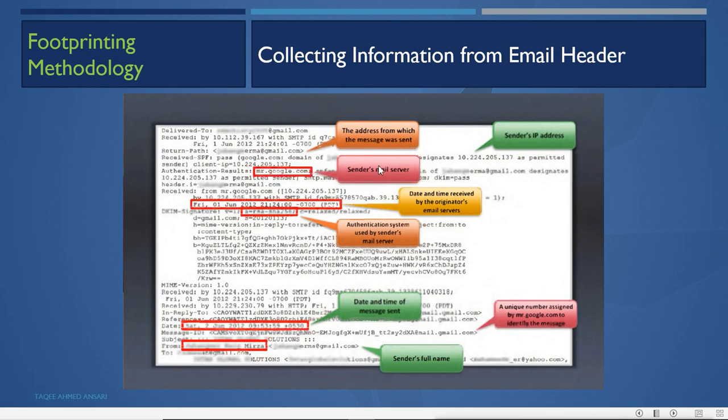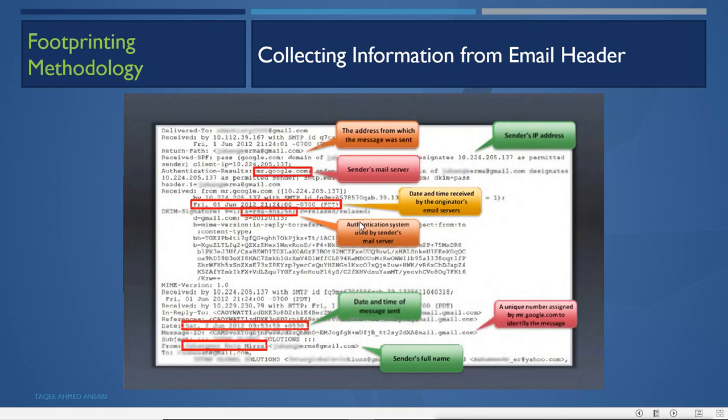For example, if you check the header closely, you can see the address from which the message was sent. Then you can see the sender's IP address also. You can see the sender's mail server, the mail server who is sending the mail for that user. Then you can see the date and time received by the originator's email server.